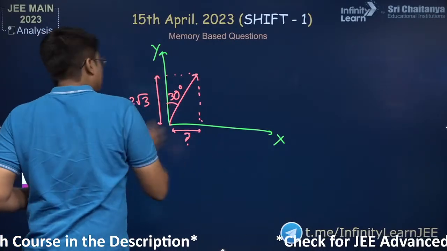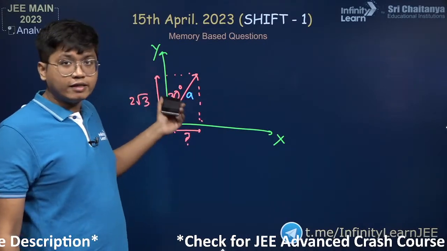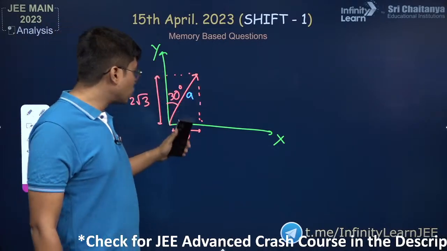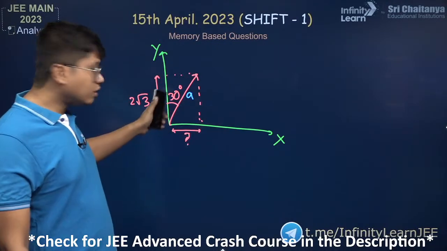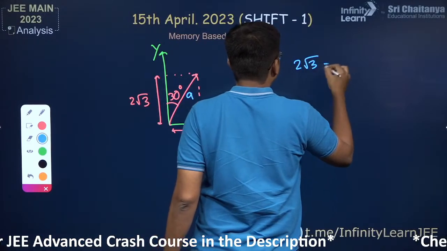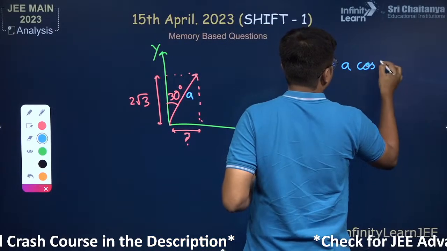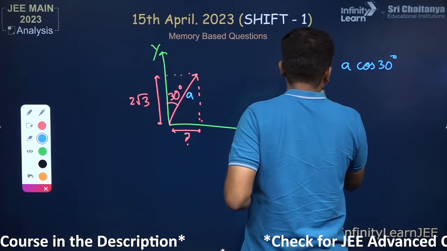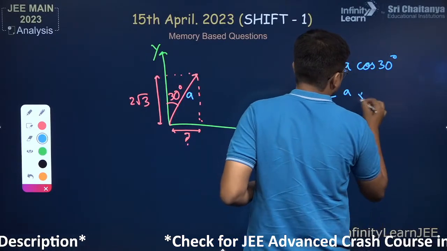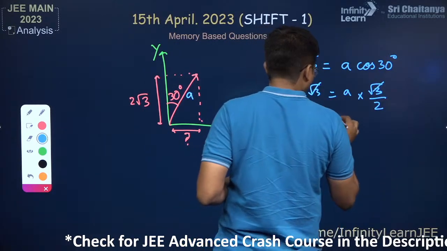But mind you, over here the y component is not going to be a sine theta, not a sine 30. That sine component we took when we took the angle along the x axis. Here, since it's along the y axis itself, we know this 2 root 3 is equal to a into cos of 30 degrees, which is root 3 by 2. These cancel out, your a is equal to 4 units.